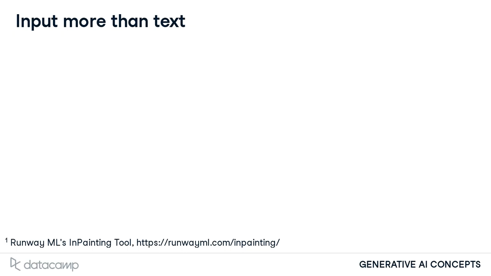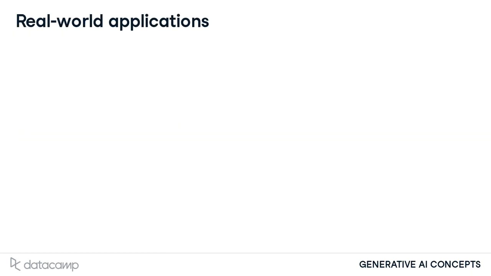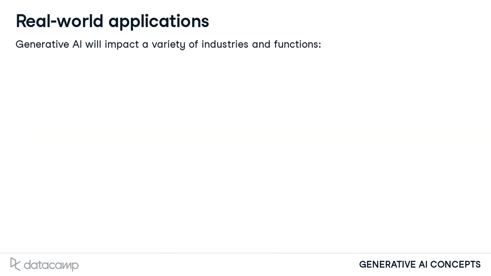But prompts, our inputs, aren't limited to text. Depending on the model, any kind of data can be an input and any kind of data can be an output. For instance, this prompt is not text, but rather an image of a person walking along a beach. The person is highlighted. The model then processes that image, and its response is the same beach image, but with the highlighted person removed. As these models are increasingly capable, they will appear more frequently in daily life and work.